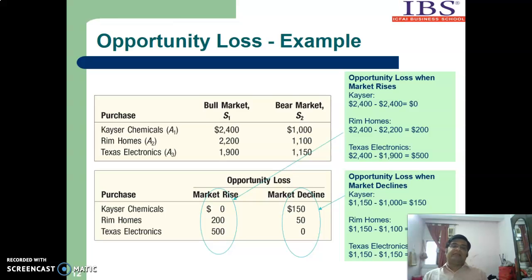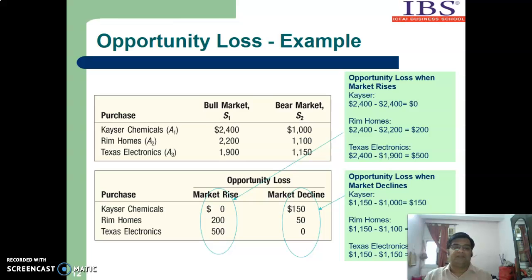Now let us come to market decline. When the market is declining, what is going to happen? In case of market decline, the highest ROI comes from Texas Electronics. So if the market declines and the investor chooses Texas Electronics, he is making no loss. That means the investor has chosen the best alternative out of the three: Kaiser Chemical, Dream Homes and Texas Electronics. So what is the loss? There is no loss. The loss is zero. So we will make Texas Electronics the base and then we will calculate.